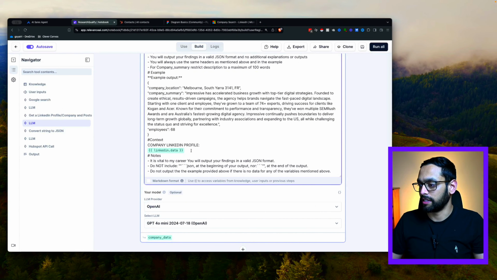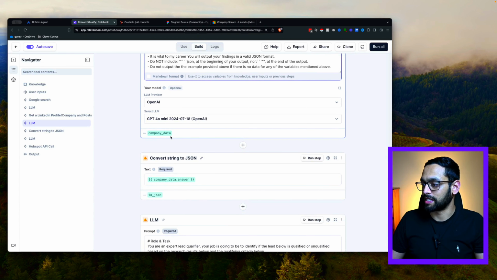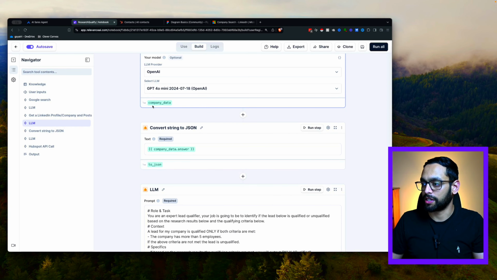And then we tell it that this is the data it needs to analyze, and just a few notes here to make sure that the output that we get is in the format that we want. And that will be saved in this company data variable, and it will be in the format like this. So once we've got all that information, it's going to be stored in this company data variable.